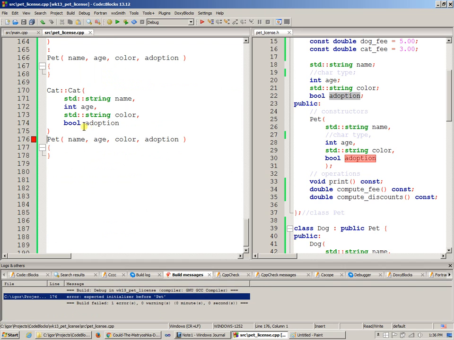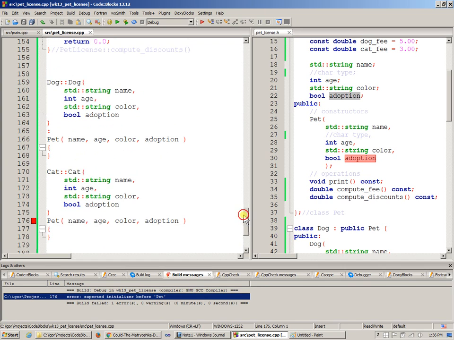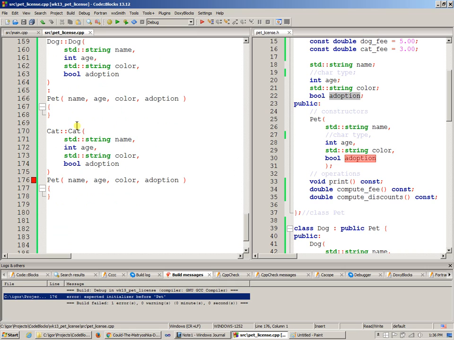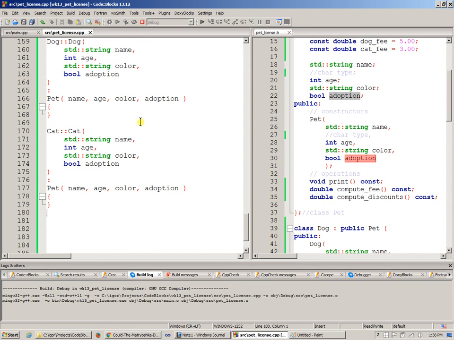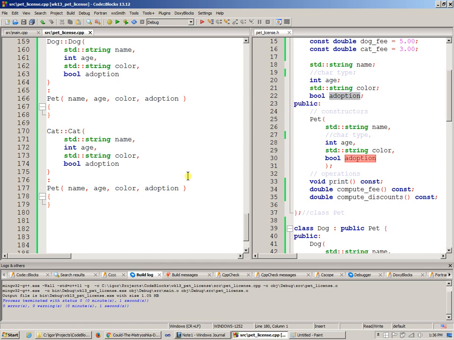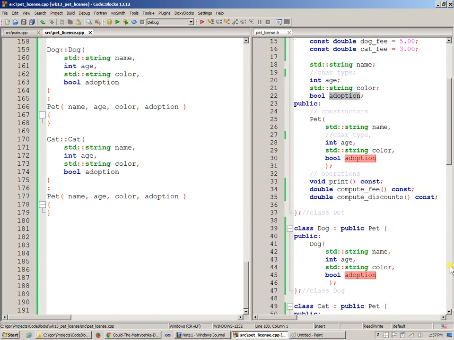Okay, so pet again, the syntax is that when the constructor of cat is invoked, it needs to use the initializer list syntax, so I just forgot to add the colon to this class. So hopefully now I may be able to build it. So everything builds, okay, it's unfinished, but it builds, and that's fine.